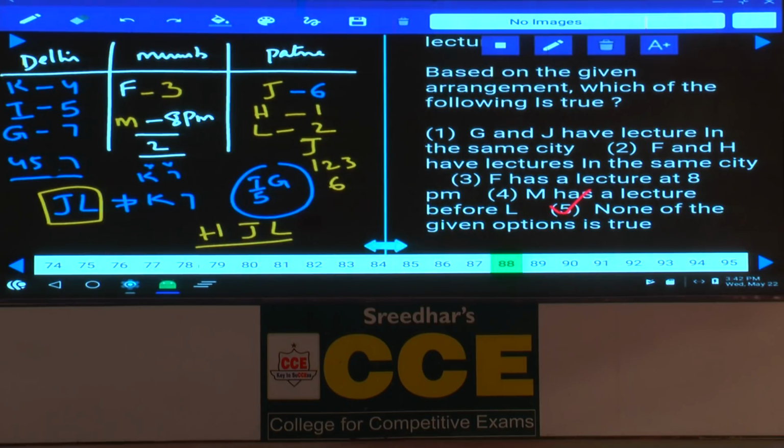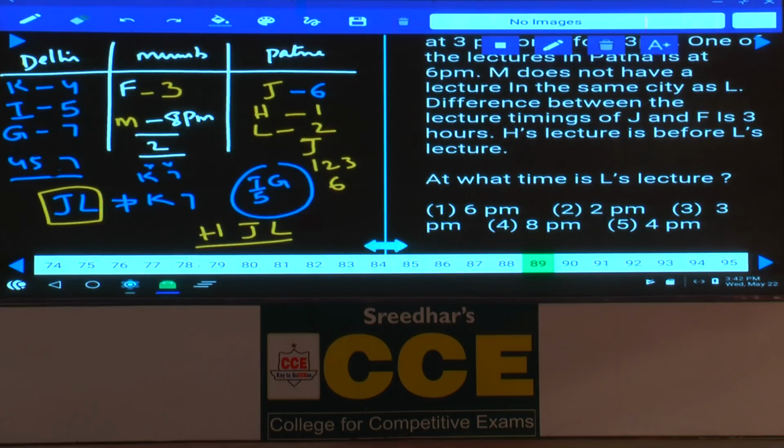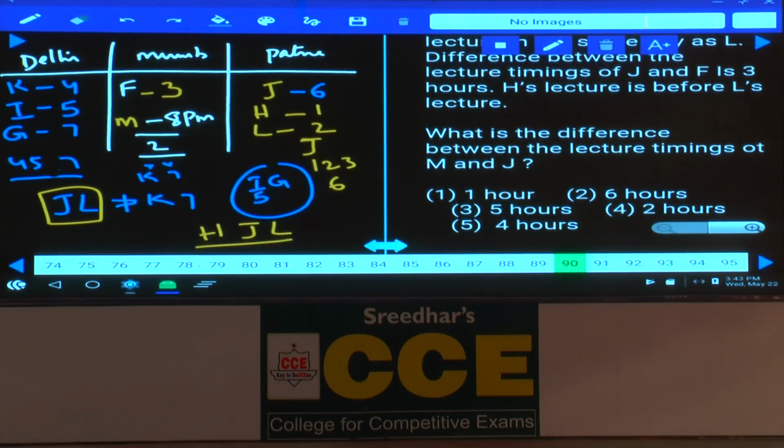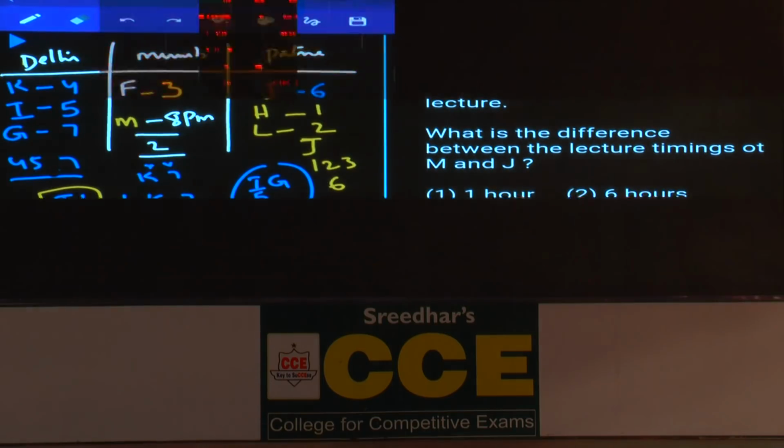Then question number 89. At what time is L's lecture? L is having lecture at 2 p.m., choice 2. Then question number 90. What is the difference between the lecture timings of M?